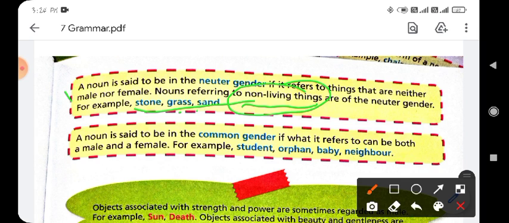Okay, and common gender is a word that is used for both male and female. So here you can see the words student, orphan, baby, and neighbor. All these words refer to both male and female. So these types of words are called common gender.